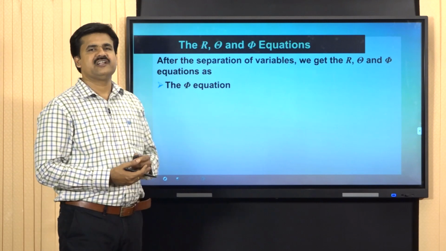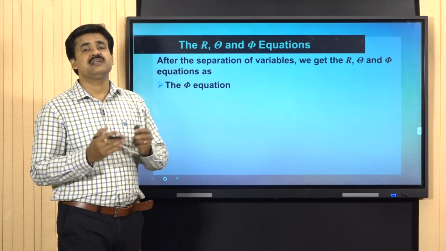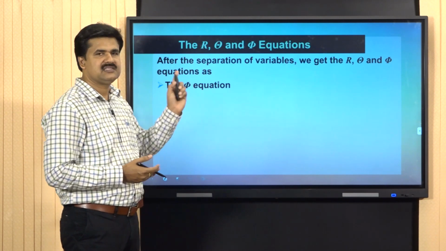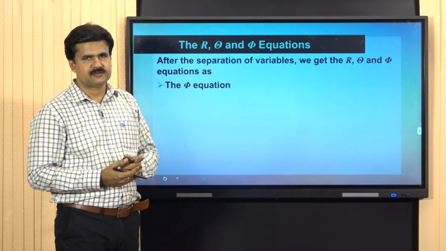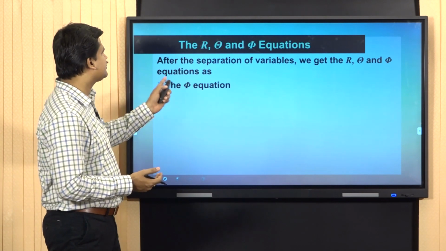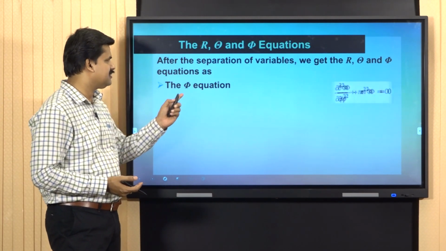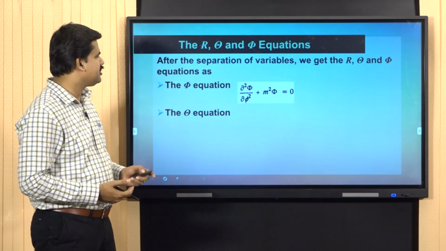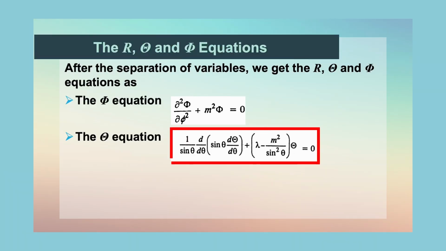Thus, on separation of the variables, we got three relations, that is the r equation, theta equation and phi equation. After the separation of variables, the three equations are like this. The phi equation is dou squared phi by dou phi squared plus m squared phi is equal to 0. The theta equation is 1 by sin theta d by d theta sin theta d theta by d theta plus lambda minus m squared by sin squared theta into theta is equal to 0.